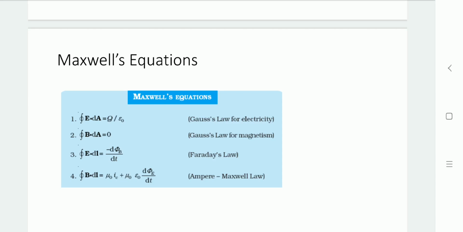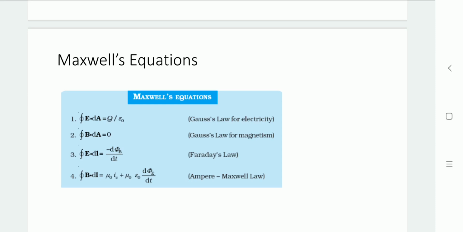Next, the fourth equation is based on the Ampere-Maxwell law. This suggests that the integration of the magnetic field in a closed loop along a straight line gives the electric field component. Here the constant is mu 0 I_C. As the current I_C flows, a magnetic field exists, and a change in the electric field gives the electric flux variation. So the closed integral of B dot dl equals mu 0 I_C plus mu 0 epsilon 0 d phi E by dt.